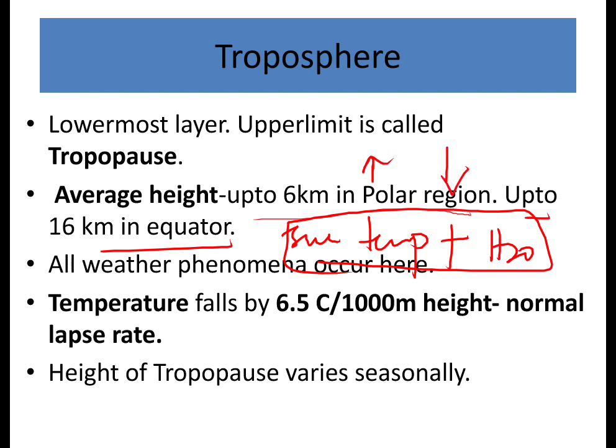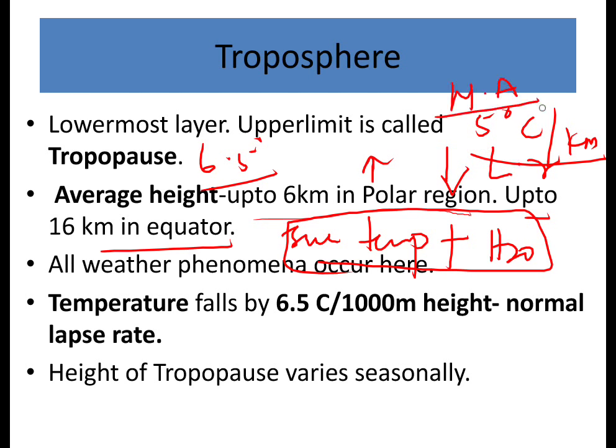In moist air, the lapse rate is just 5 degrees Celsius per kilometer, otherwise the normal average lapse rate, as I said, is 6.5 degrees Celsius.